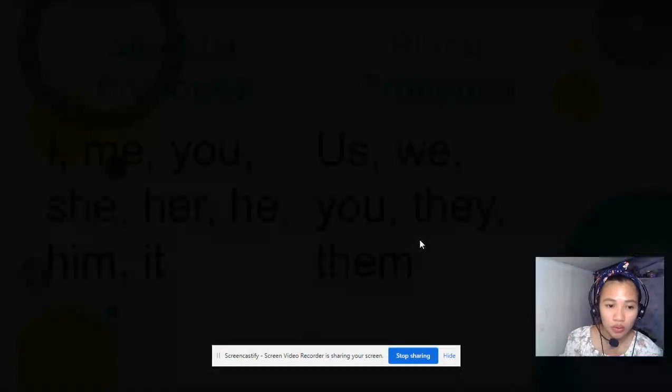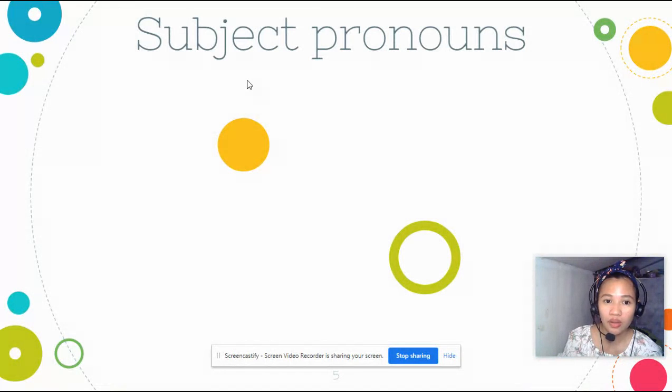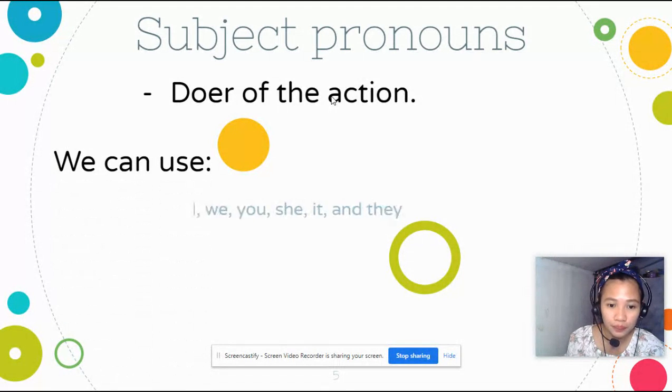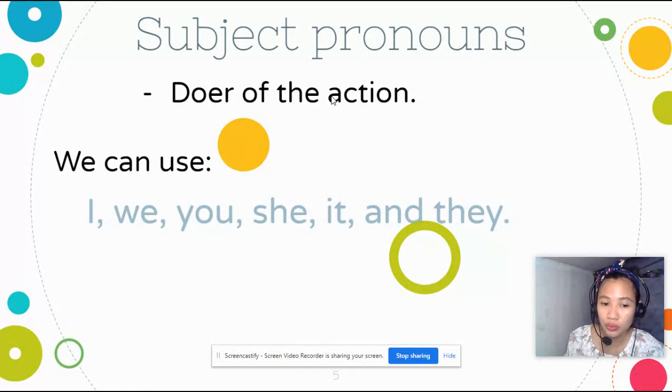We also have subject pronouns. Subject pronouns are the doer of the action. They are the one who is performing it. When we say subject pronouns, they are the one who is the doer, the one who is performing the action. We can use I, we, you, she, it, and they.